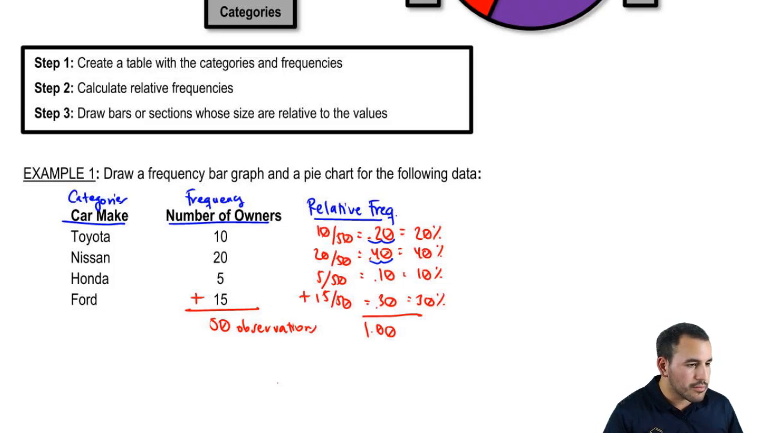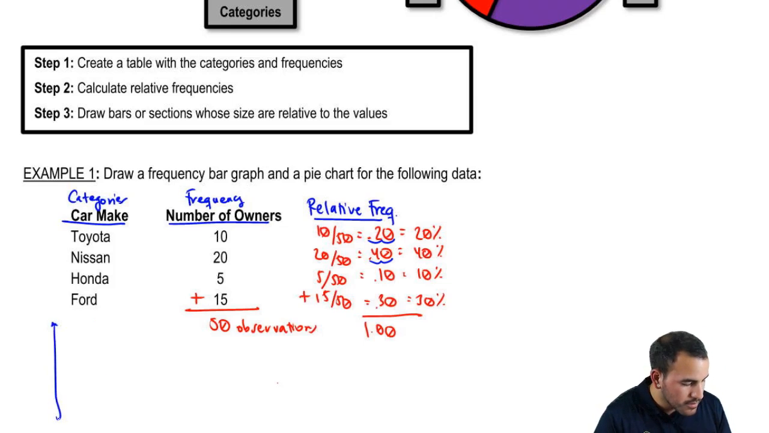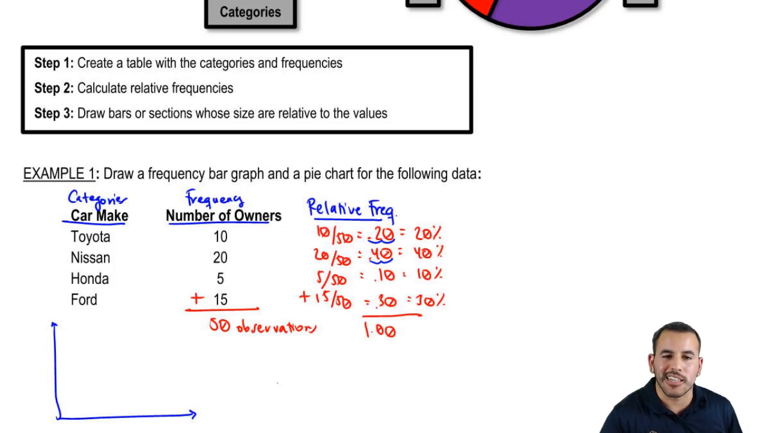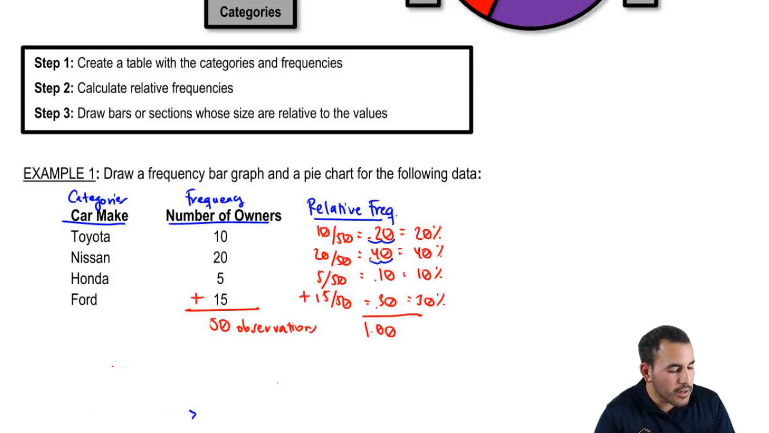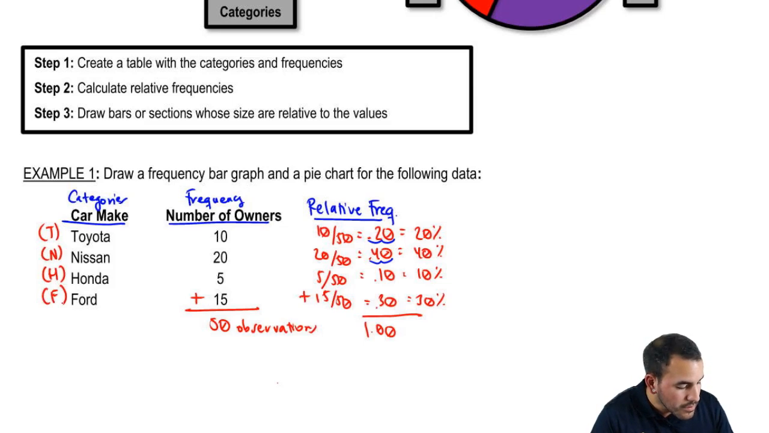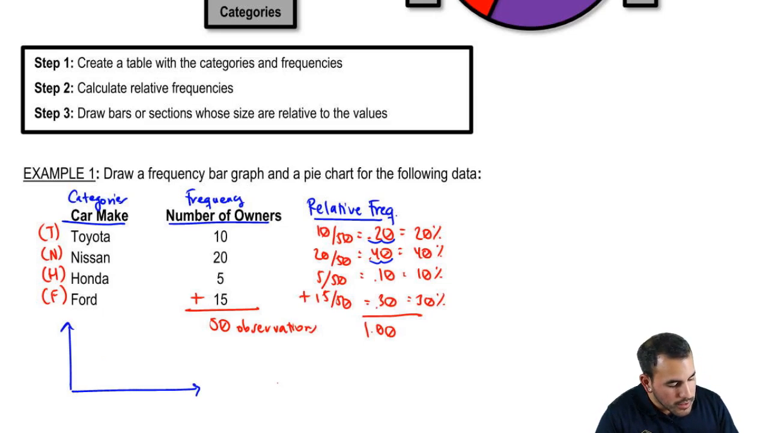So let's go ahead and start drawing. Let's do our histogram, I mean bar graph. Look at me getting ahead of myself. Let's do our bar graph. We're going to have to break down our data a little simpler just for space. So let's say Toyota is T, Nissan is N, Honda is H, and Ford is F. So Toyota, Nissan, Honda, and Ford.